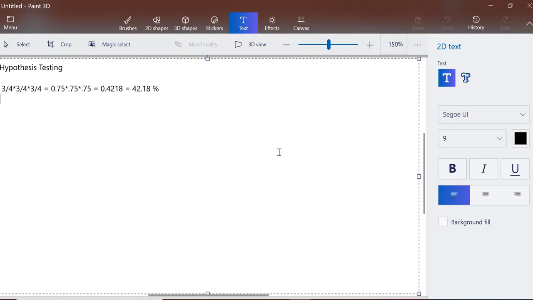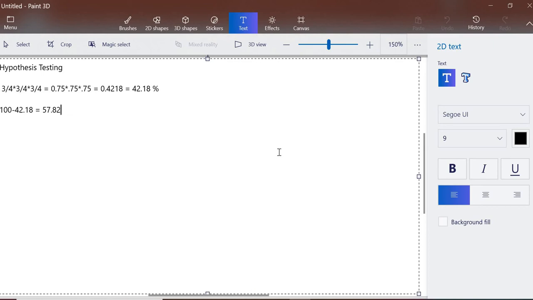Because he is not getting picked, that means he is not cheating, right? What is the chance of him cheating? That means he should get picked, but he isn't. Then 100 minus 42.18, which implies 57.82.